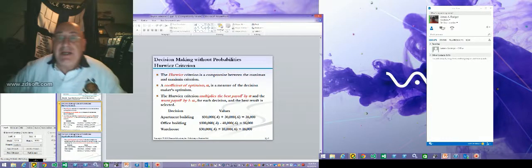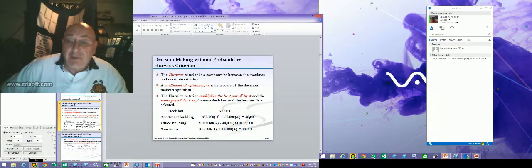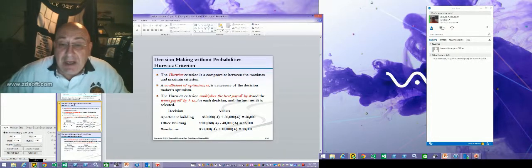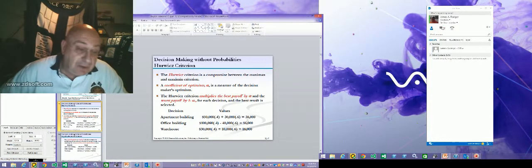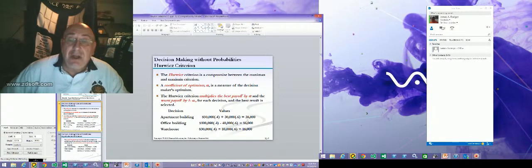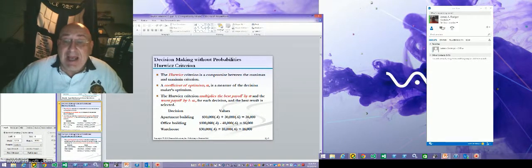Now the Hurwitz criteria is a compromise, and what it does, it gives this coefficient of optimism, an alpha, and that's what the decision maker feels is the possibility of good conditions or bad conditions. It multiplies the best payoff by alpha and the worst payoff by 1 minus alpha. Remember, they have to add up to 1.